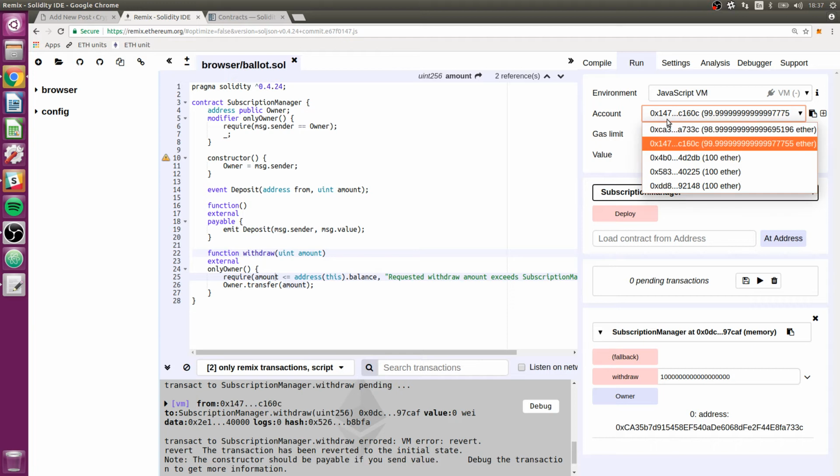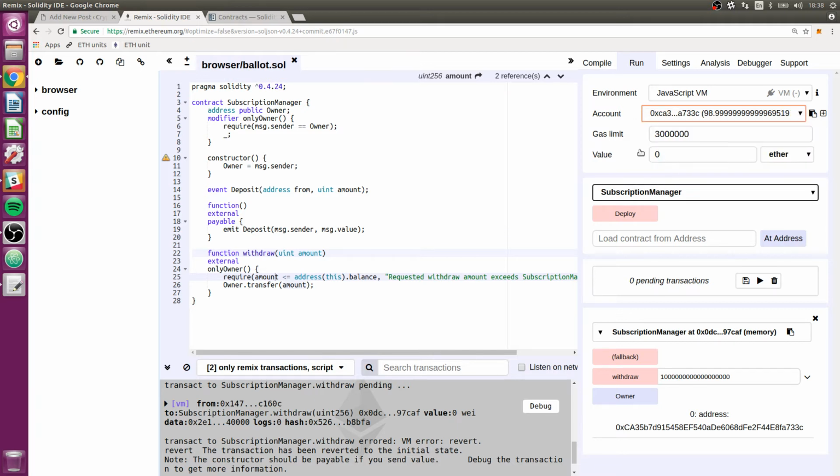Oh, and by the way, just a note on the way contracts work. Even though it failed, you see our account here had to spend gas to see that it failed. That's how Ethereum works. If you call a function in a smart contract and it fails, if it actually gets mined in a block, you still pay the gas fee for that action. Anyway, so let's go back to our first account now and see if we can withdraw.